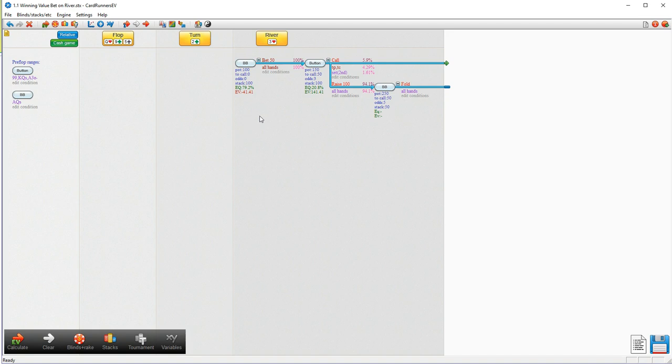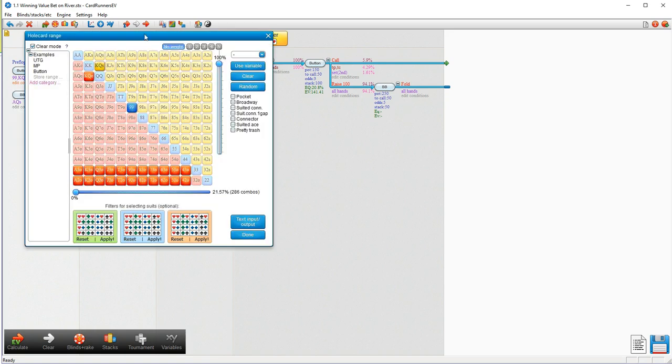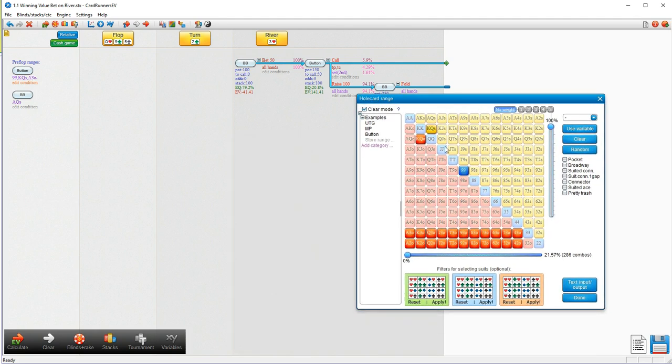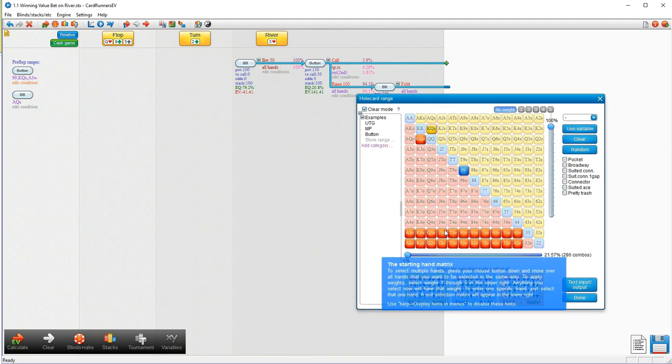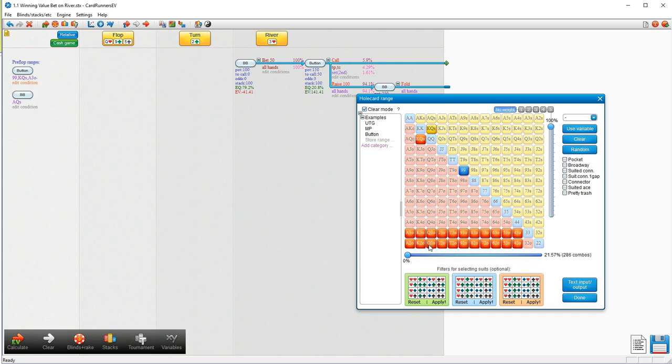And just so you can follow this, I'm going to try and make it as clear as possible regarding what I'm doing. So for this example, I'm going to show you the working. Now let's just modify our opponent's range. So he still has this king, queen, and nines that we've been using as kind of the core part of his calling range. And we're going to give him a selection of bluffs as well.